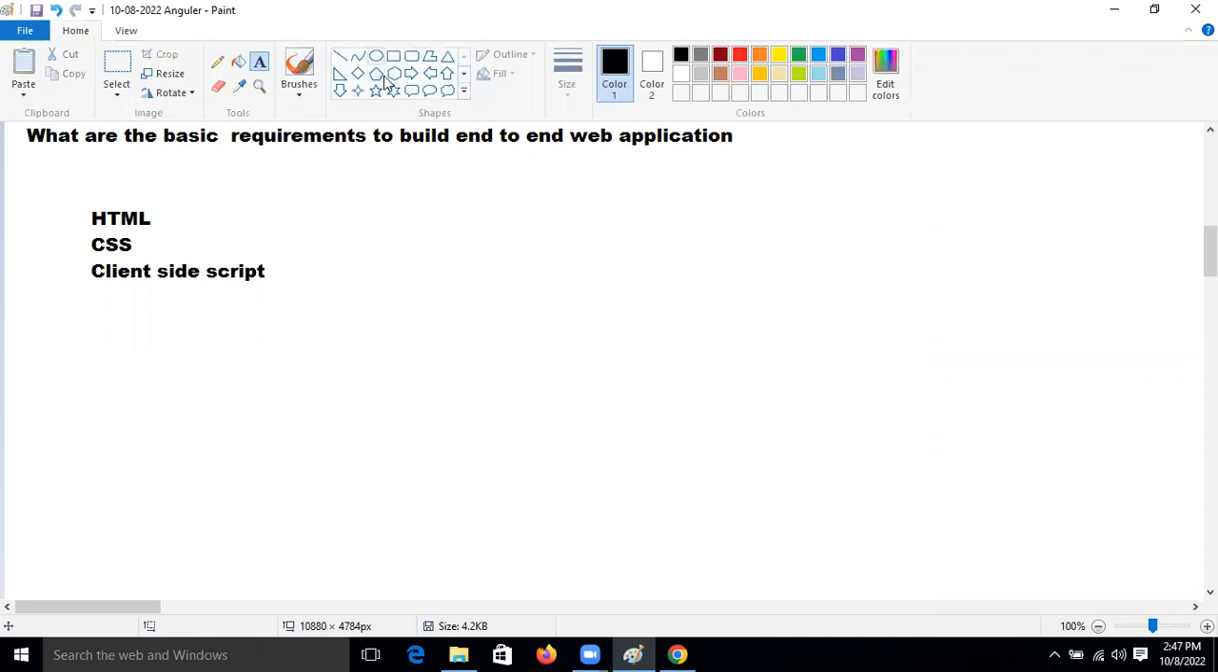Just assume that I've given one browser to the end user, with just a name and an age, and a submit button. And here our server is there.